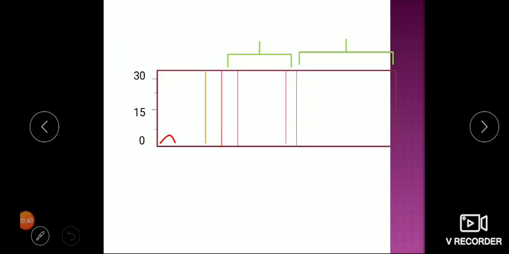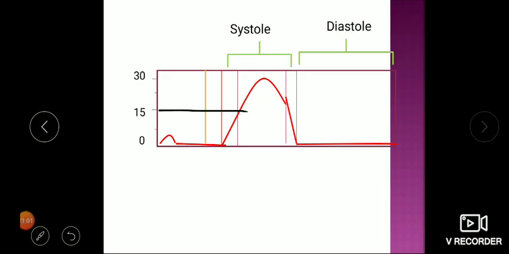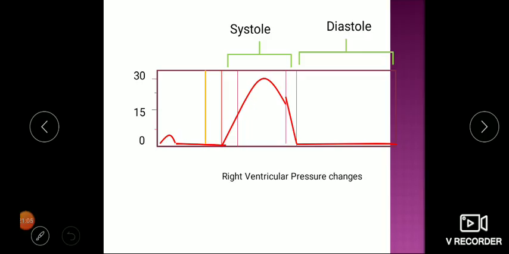Now the right side of the heart is having a bit lower pressure, so the pulmonary circulation is a bit of a lower pressure system. You can see here, this is the right ventricle. So you can see 15 millimeters of mercury only. Systole is the same duration. So this is the right ventricular pressure change. You can see the difference here. It is hardly this much, from 0 to 30 only.